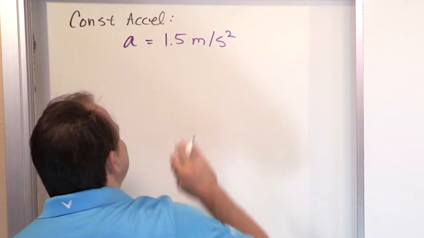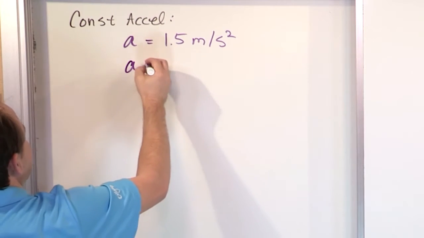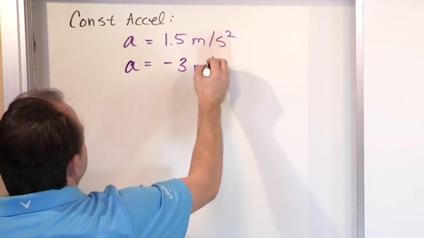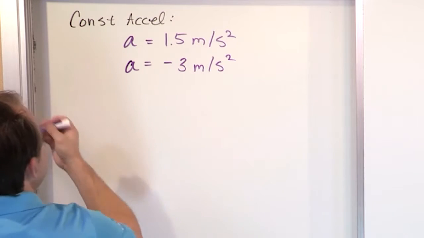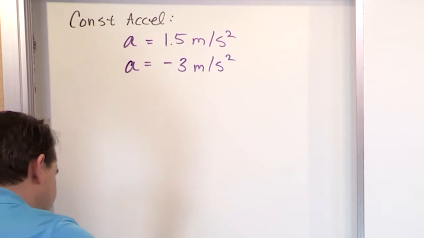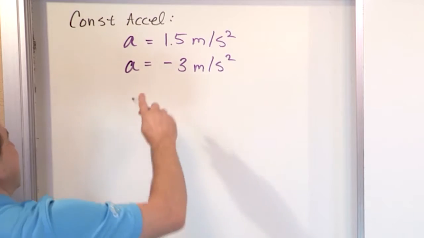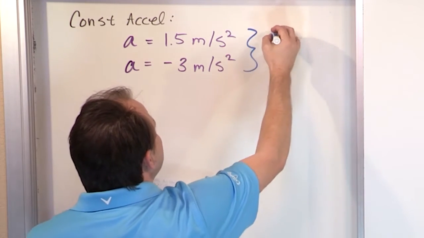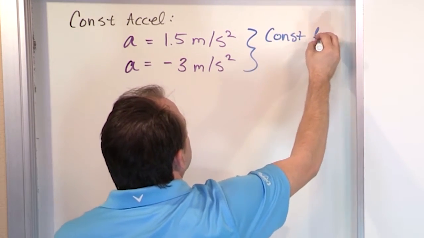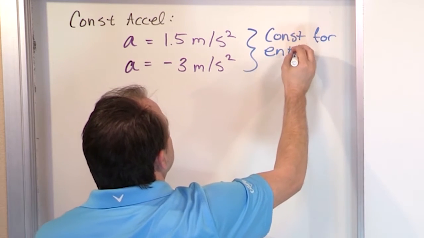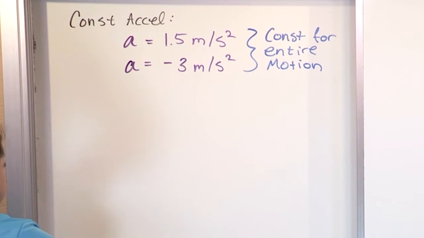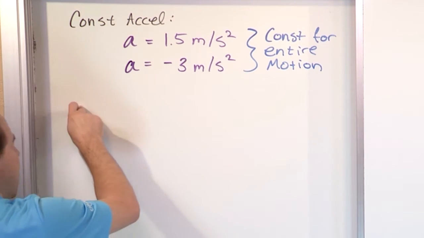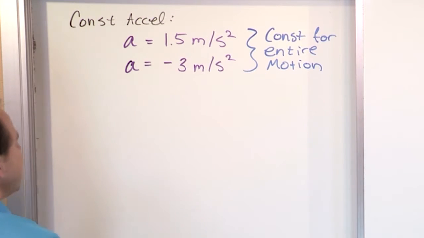So we might have 1.5 meters per second squared, it never changes. Or we might say that we have negative 3 meters per second squared, and it never changes. That means we're slowing down, or you can say we're accelerating in the negative x direction. So we're locking these in; they will be constant for the entire motion. Which basically means that the velocity is constantly increasing at a known rate. It never changes the rate at which the velocity is increasing.